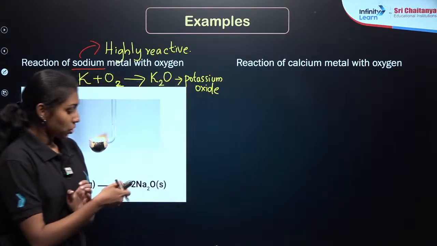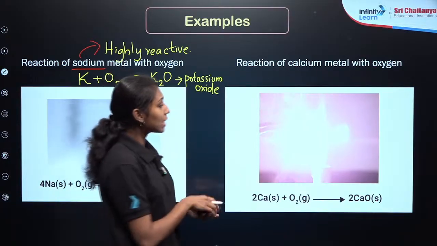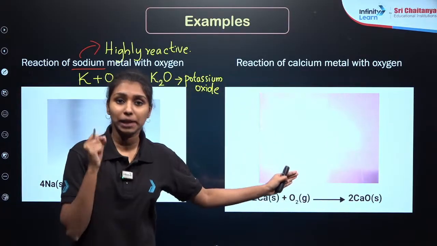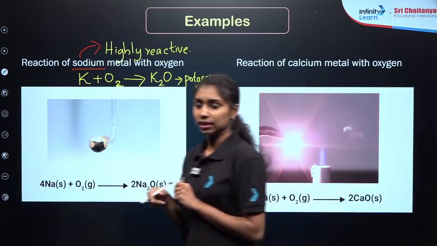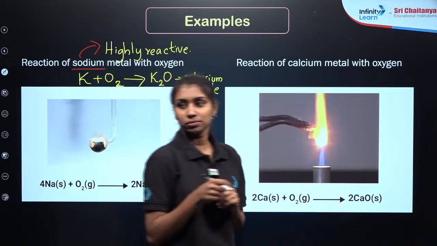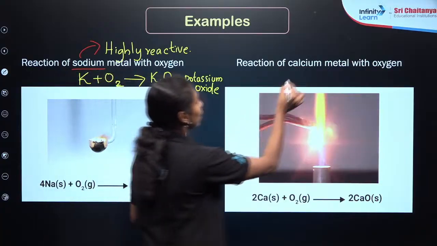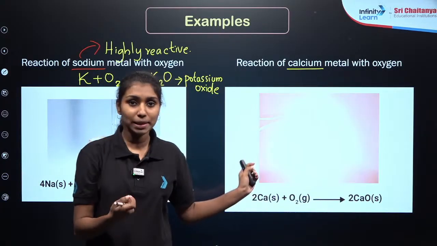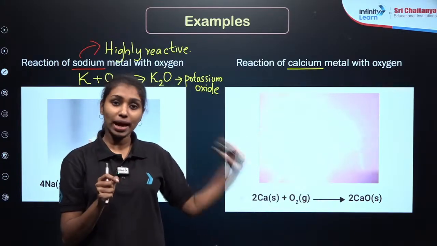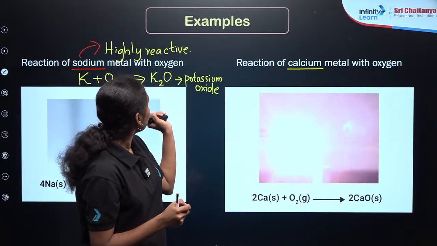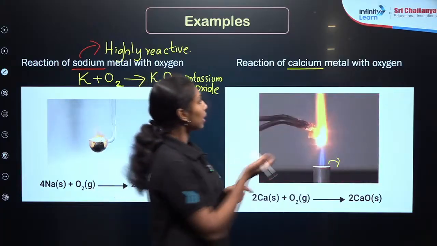Next, the next image is showing our calcium metal. If you are taking calcium metal, we need to provide some heat here, right? That's why we are using the burner here. Which means that as compared to sodium and potassium, calcium is less reactive, right? Whenever calcium reacts with oxygen, it forms calcium oxide, but the reaction rate is very slow as compared to potassium and sodium. Thus we are using a burner here. Clear?